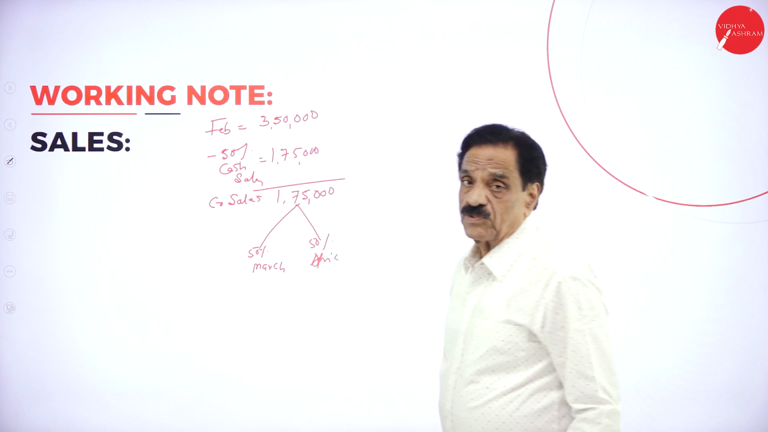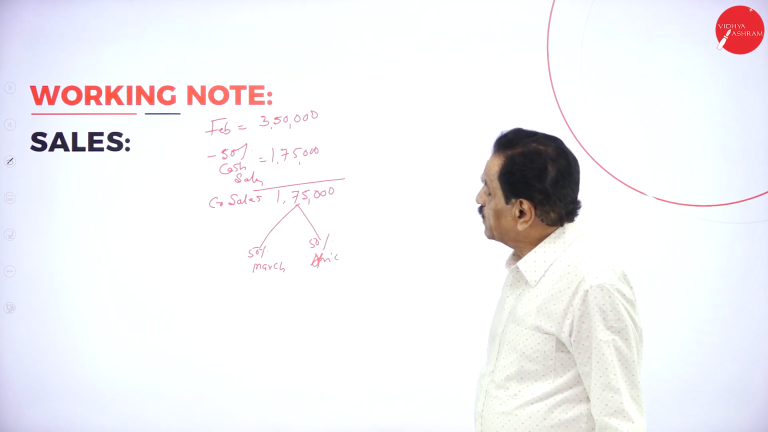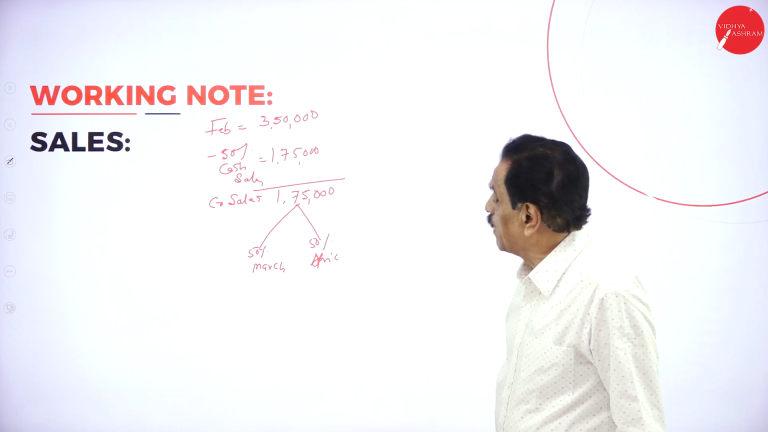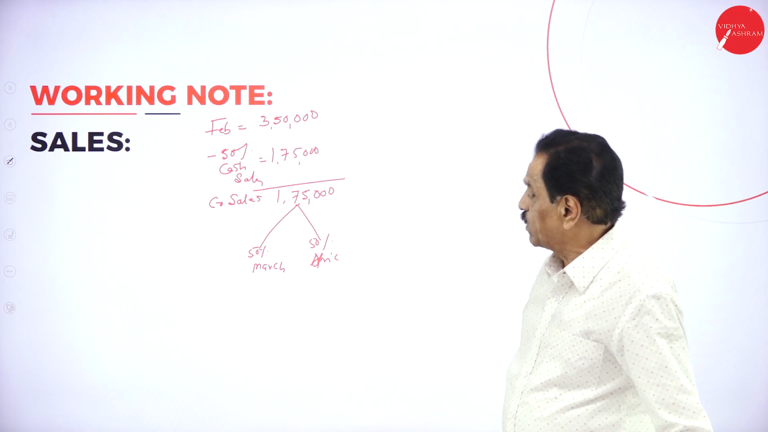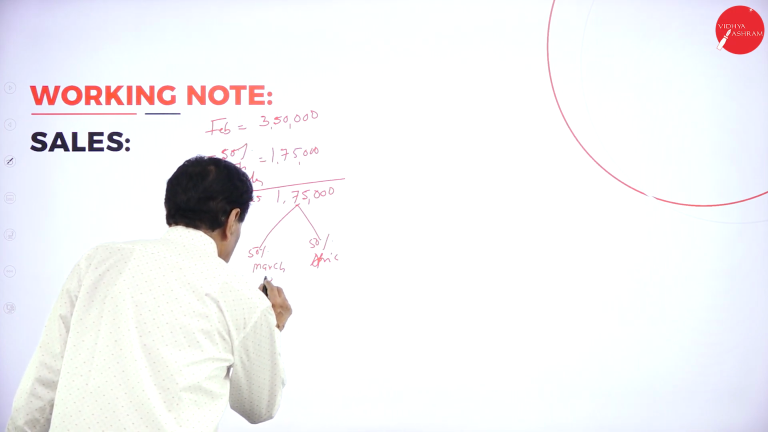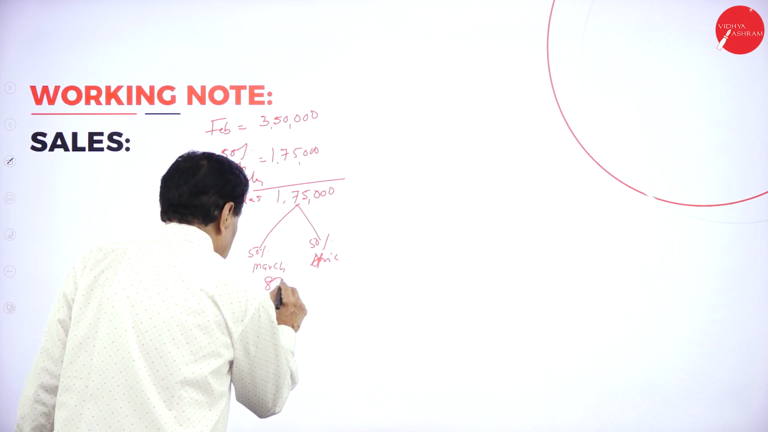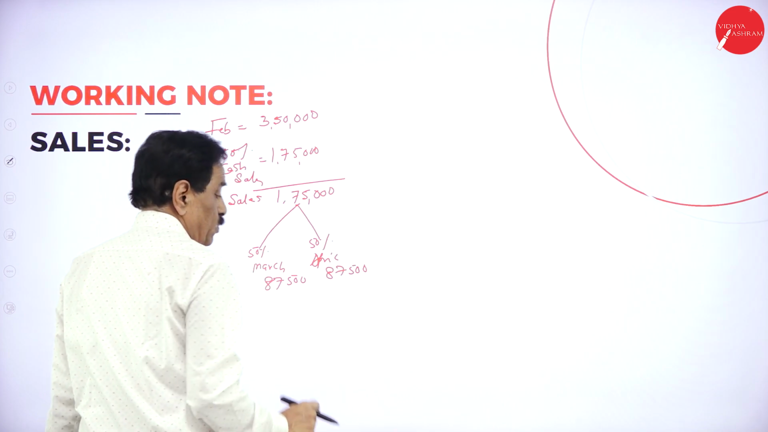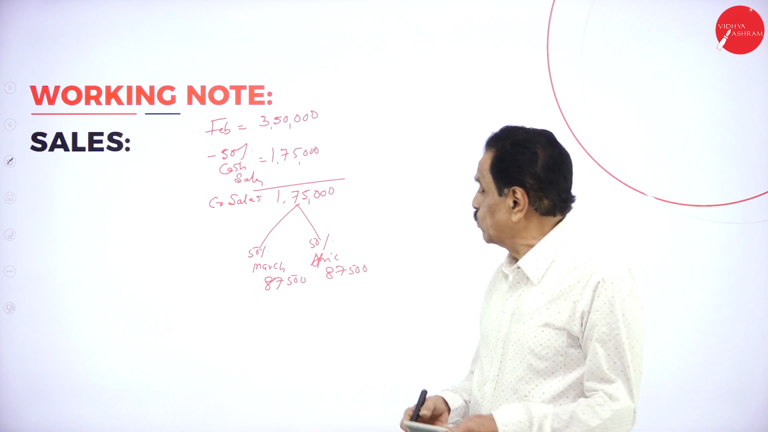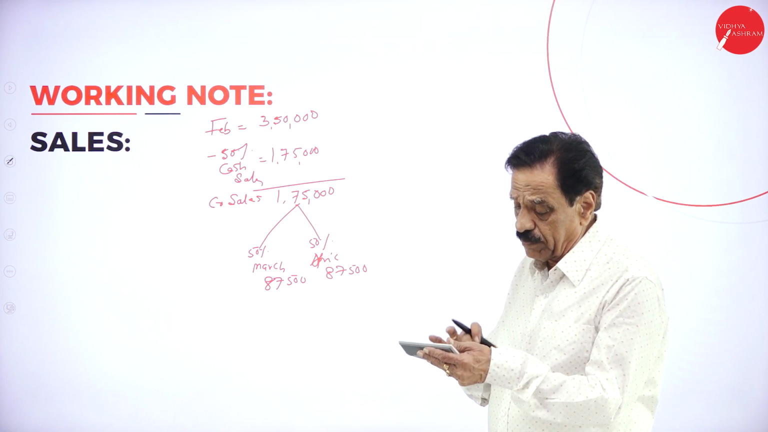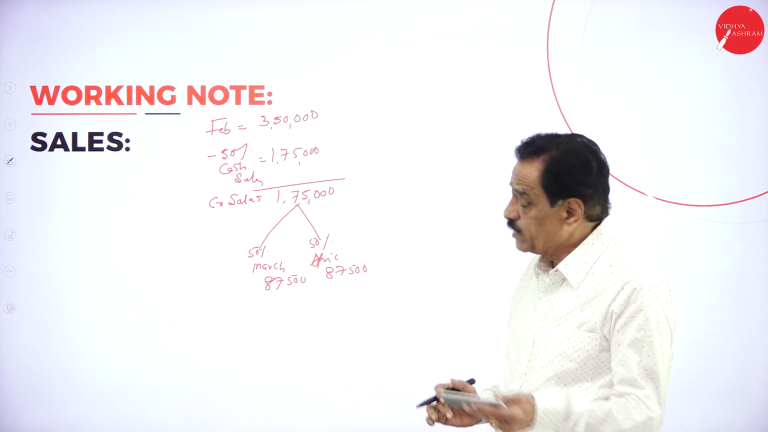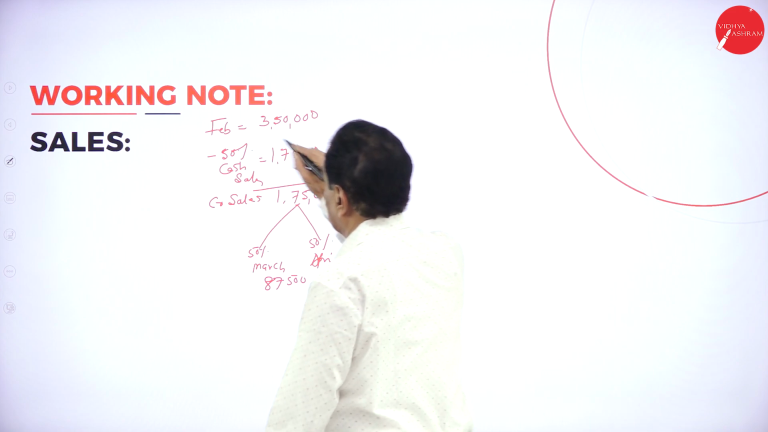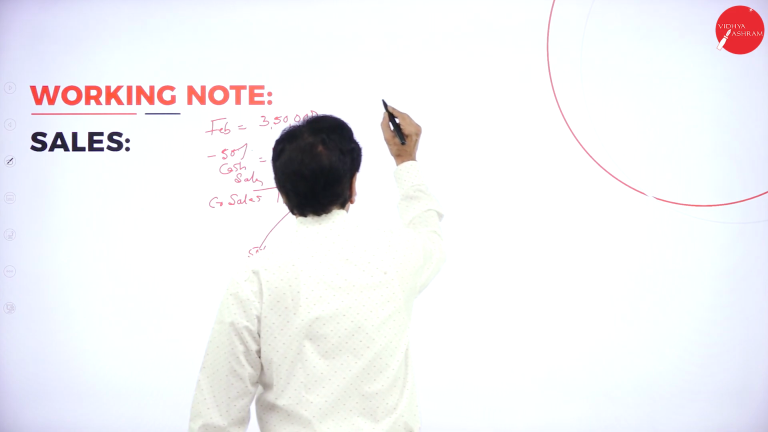What is the total sales? 3,50,000. 1,75,000 is a cash sale. Balance is 1,75,000 a credit sale. 50% collected in March, 50% then. Half of 1,75,000, so 1,75,000 divided by 2 is 87,500 collected in March, 87,500 collected in April. This goes in favor of February. Then March.